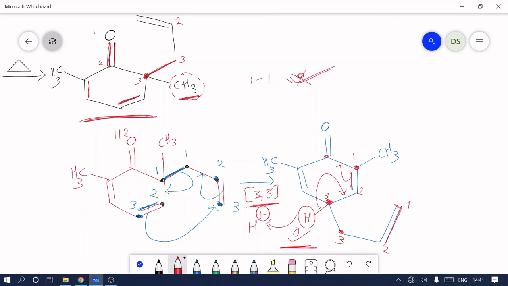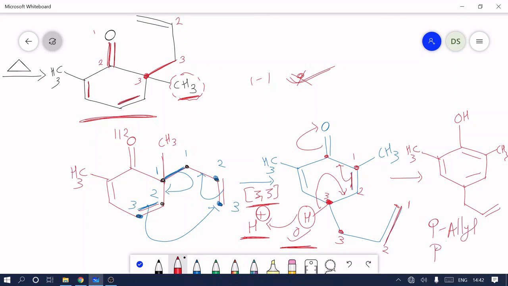The pi electrons between carbon and oxygen now shift onto oxygen, so oxygen has a negative charge, and this negative charge takes the hydrogen. So our product is like this: methyl, OH, phenyl, methyl, and the allyl group. We call this para allyl phenol.